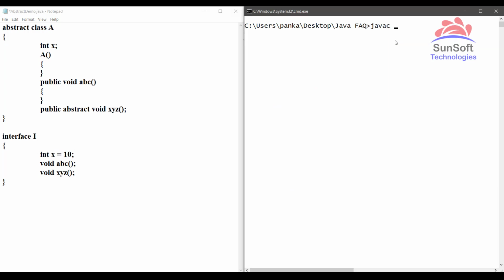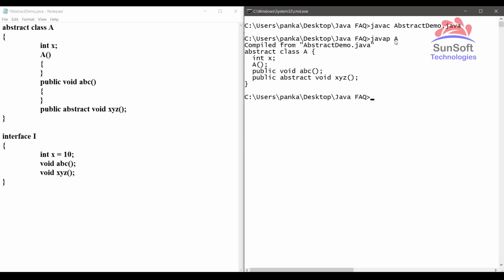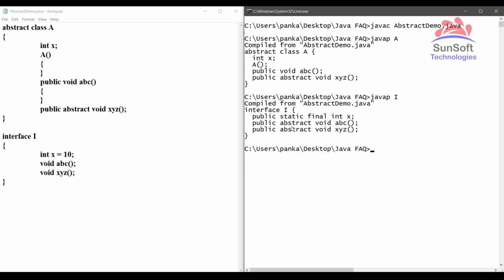Now let me compile this, javac AbstractDemo.java. It is compiling. Now let's see both with javap A class. So it is showing me the integer x variable as it is, which means it's an instance variable. Whereas if I try the same thing on the interface, it shows it is static by default, which means it doesn't belong to an object. So the static keyword doesn't belong to an object.